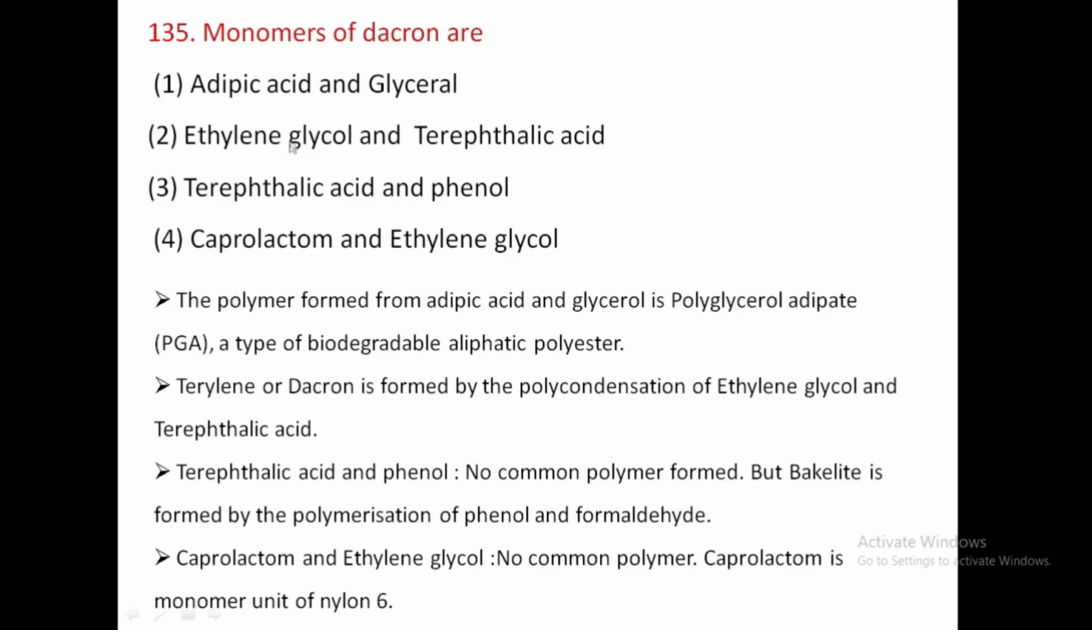Here the polymer from adipic acid and glycerol is polyglycerol adipate, that is PGA. It is a type of biodegradable aliphatic polyester. And Terylene or Dacron is formed by the polycondensation of ethylene glycol and terephthalic acid. Terephthalic acid contains two carboxylic acids and ethylene glycol has two alcohol units. Condensation between terephthalic acid and ethylene glycol forms the ester linkage. Hence this is called a polyester.